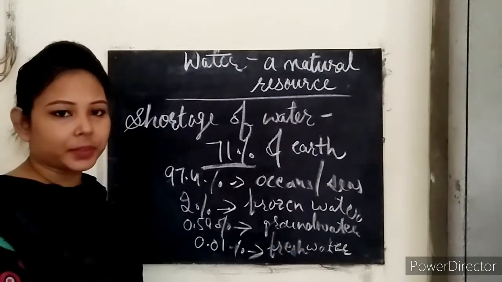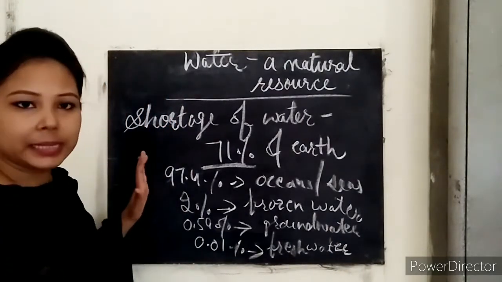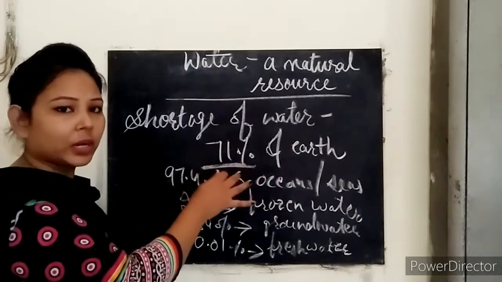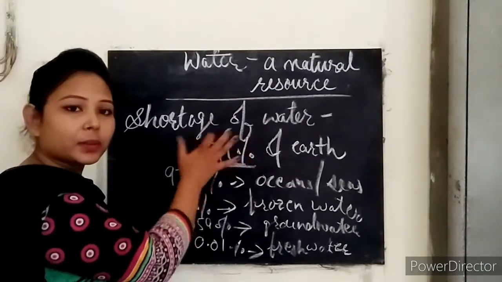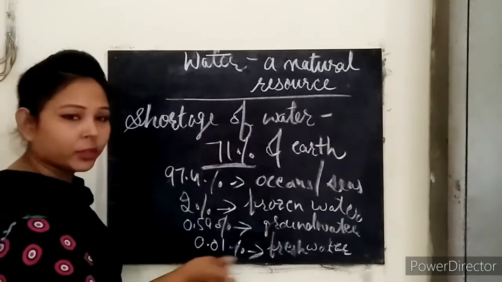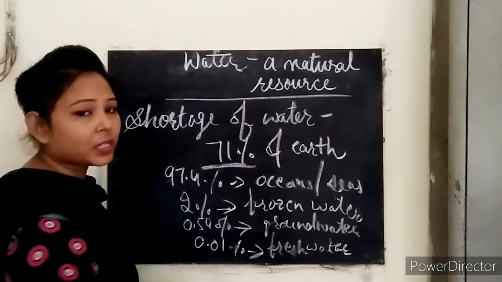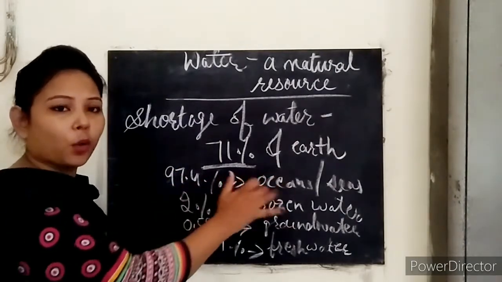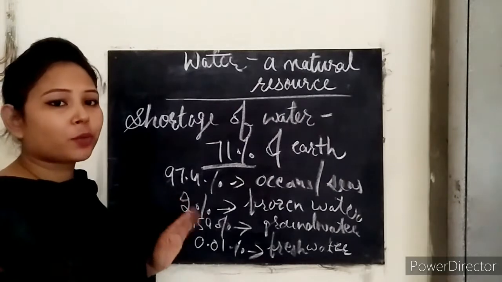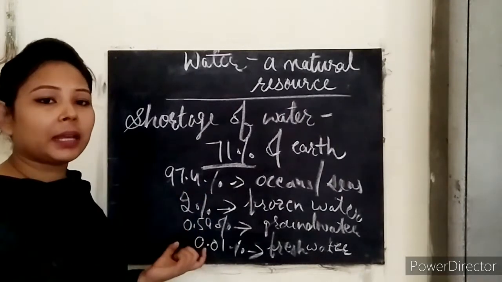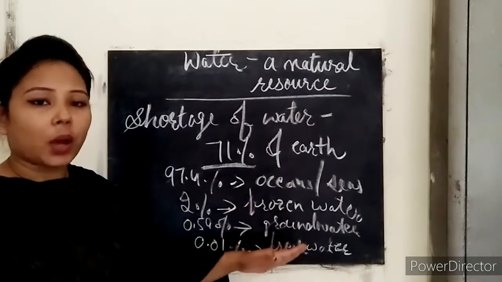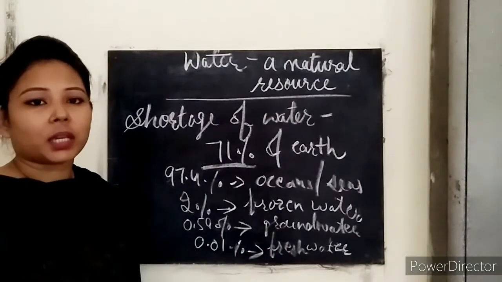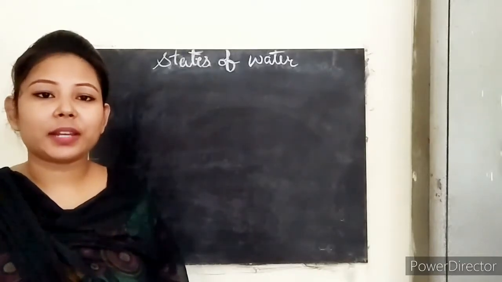So this water is fresh that we have for drinking purpose. Clear? So you can easily see how much shortage we have. Approximately 71% of earth is covered with water, but of the 100% of this 71%, we have only 0.01% for drinking. Clear? So 97% water is in oceans and seas, the next 2% water is frozen in nature, then 0.59% is groundwater, and only 0.01% we have for drinking. Clear?